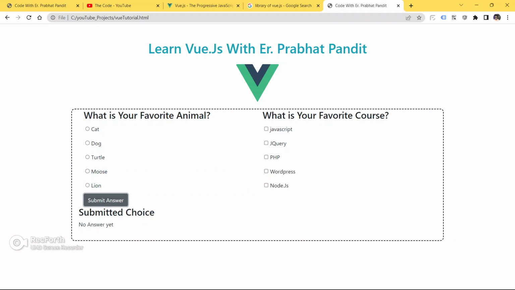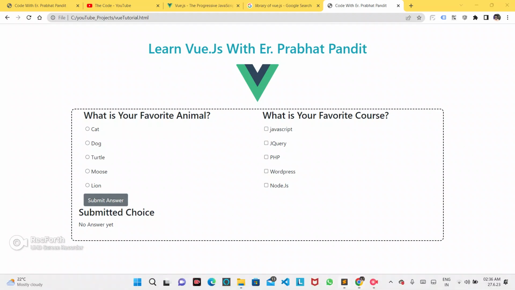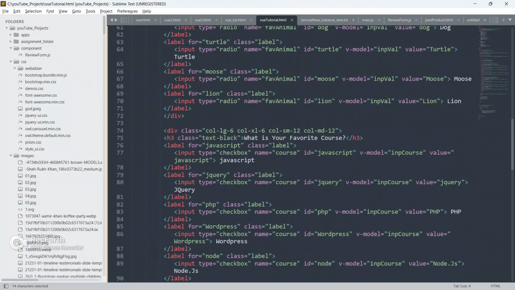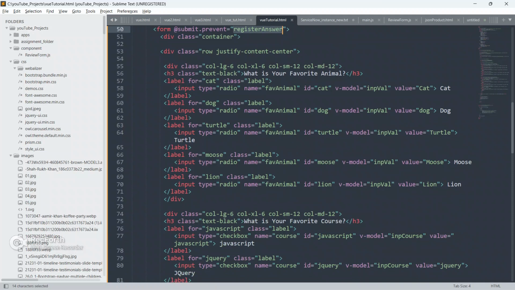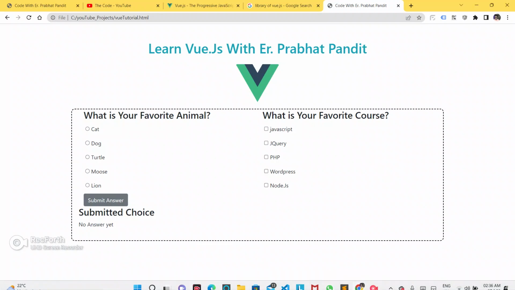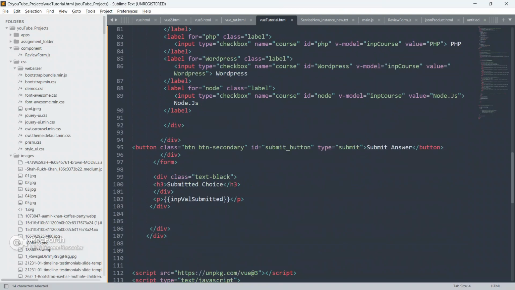Okay, see, nothing is happening, no page refreshment is happening, because we have prevented it using the Vue.js modifier dot prevent whenever someone is going to submit this form. We have done this using the @ shorthand, submit dot prevent, and we will run a function whenever this form is being submitted by the user using this button.